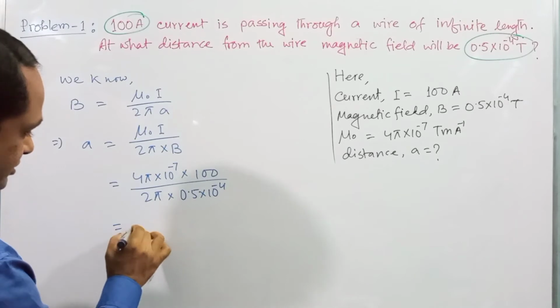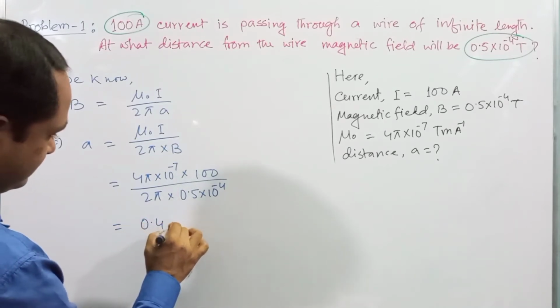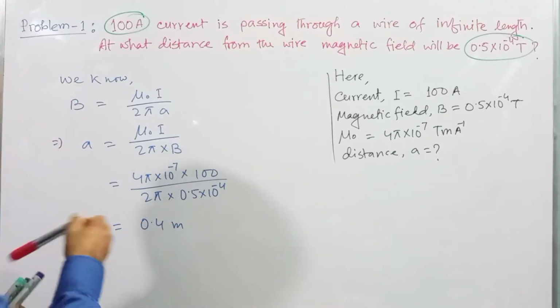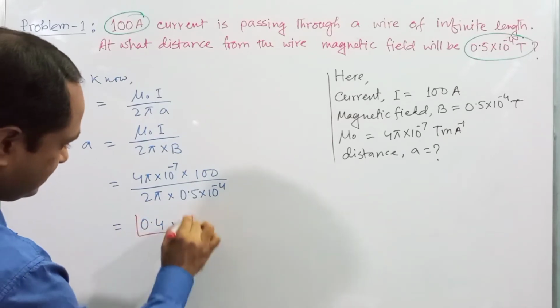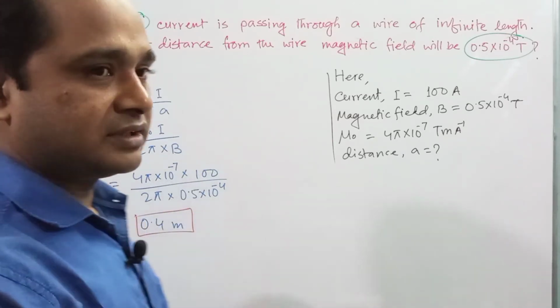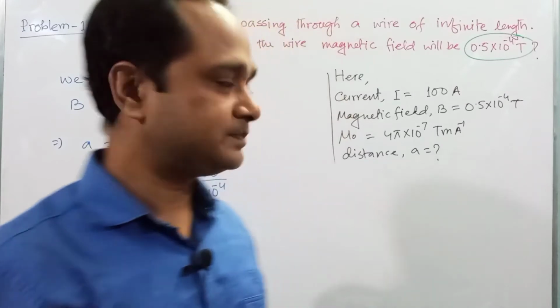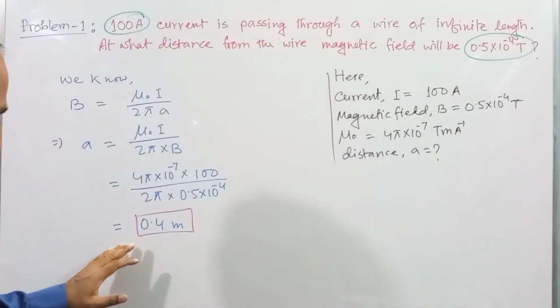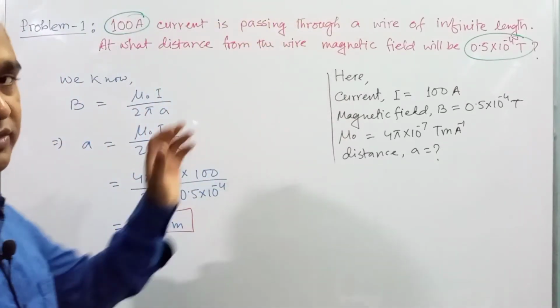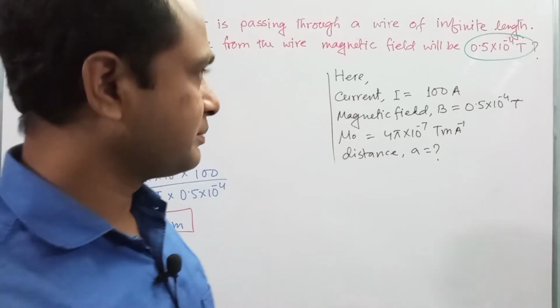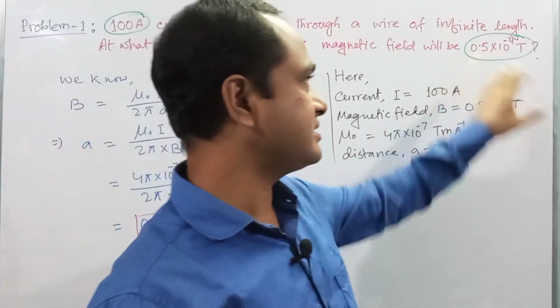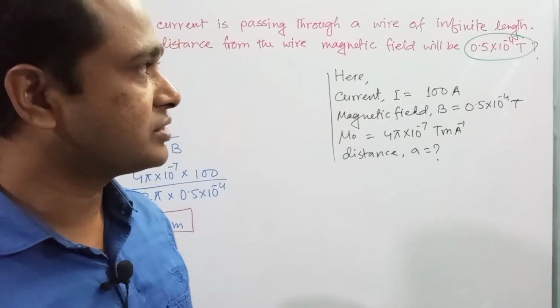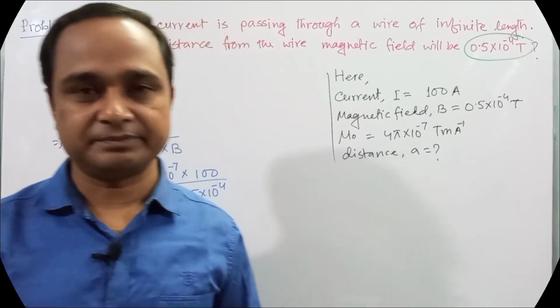After the calculation you will get 0.4 meter. So this is the value of A, the point which is 0.4 meter away from the current carrying wire, having a magnetic field intensity of 0.5 into 10 to the power minus 4 Tesla, right?